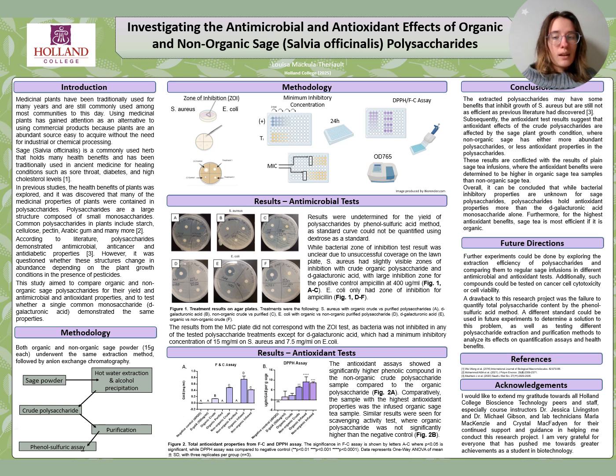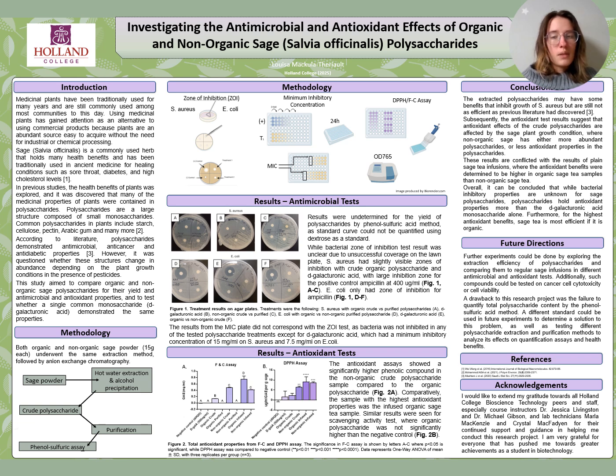The experiment began by extracting the polysaccharides from organic and non-organic sage powder. The extraction method used was hot water and alcohol precipitation. Briefly, the sage powder was first mixed with water and heated to 90 degrees Celsius for 4 hours.